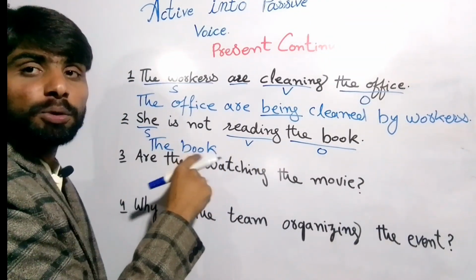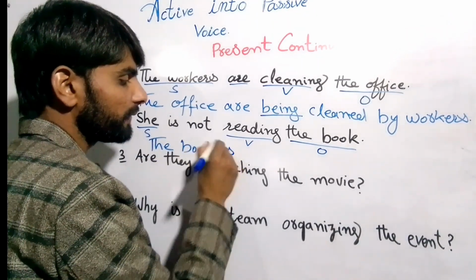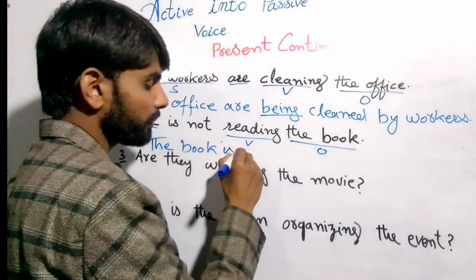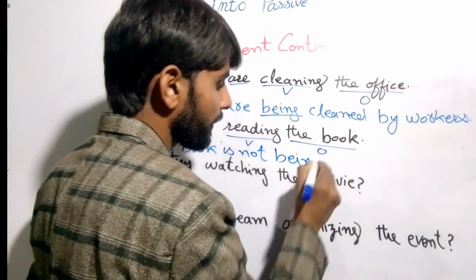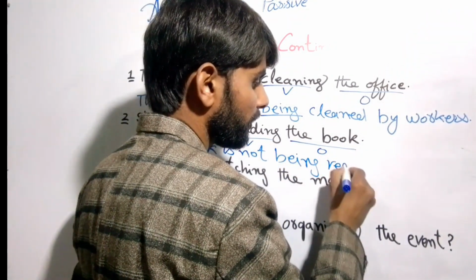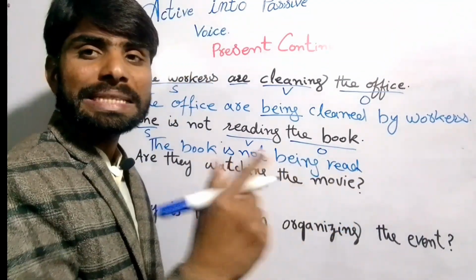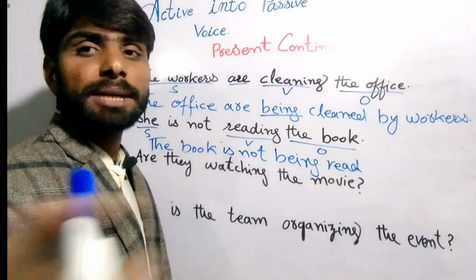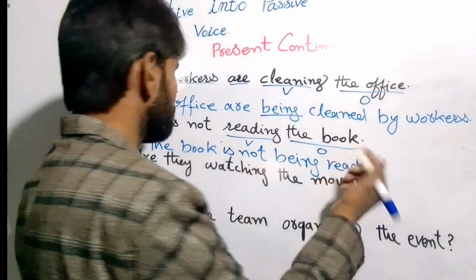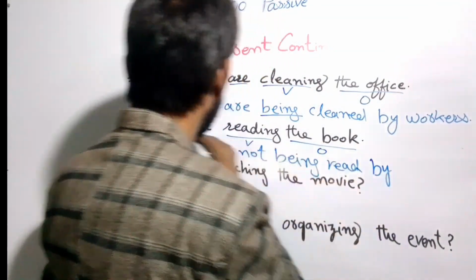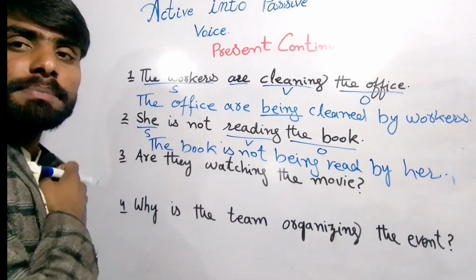If our object is plural, then we'll use the plural helping verb, right? This is singular, so we will use is, right? The book is not being read. That is read, we will pronounce it read, right? But the spelling will be the same because this is a third form, right? The book is not being read by her. So it becomes passive voice, right?